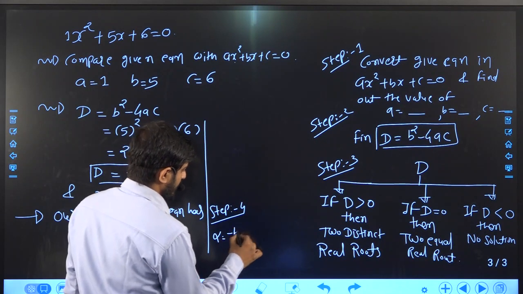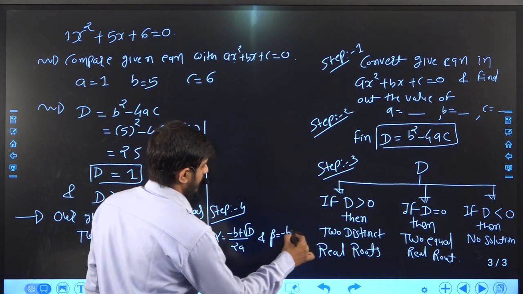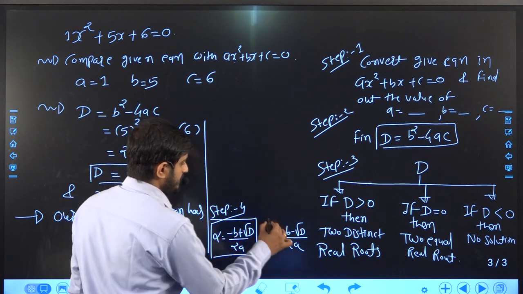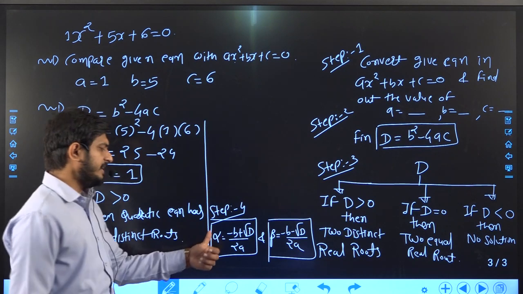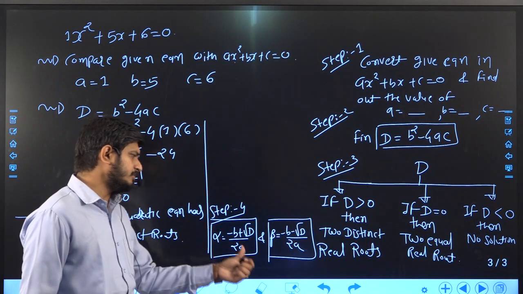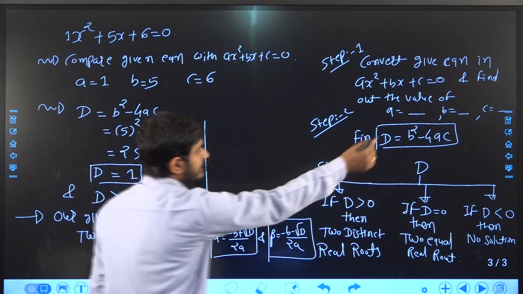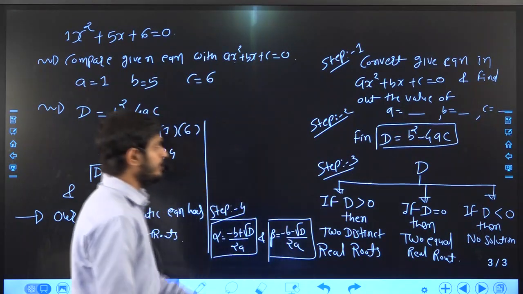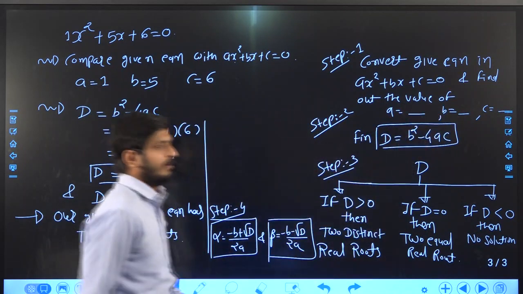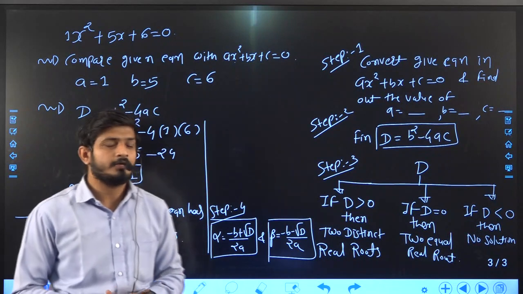Alpha is equal to minus b plus root D upon 2a and beta is equal to minus b minus root D upon 2a. Alpha and beta are our solutions. Alpha is our one root, beta is our second root. And the formula for getting the two roots is minus b plus root D upon 2a, where this D is nothing but the discriminant, and the value of the discriminant you already get in your second step. What is b, what is a? After step 1 you get the values of a, b and c, and D in step number 2.